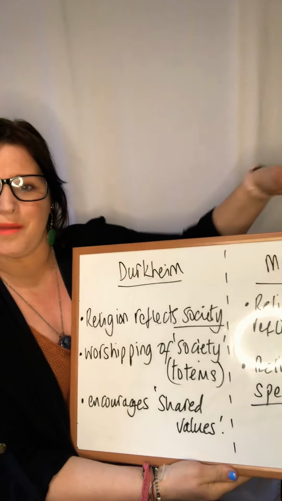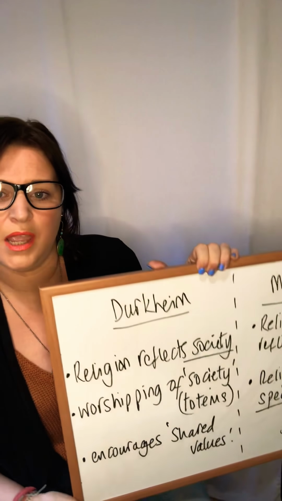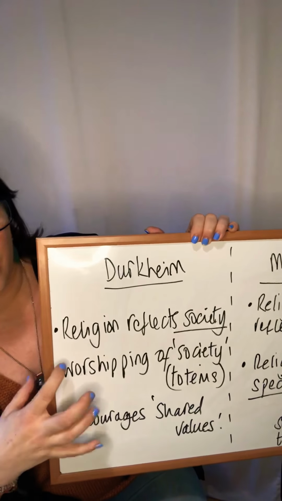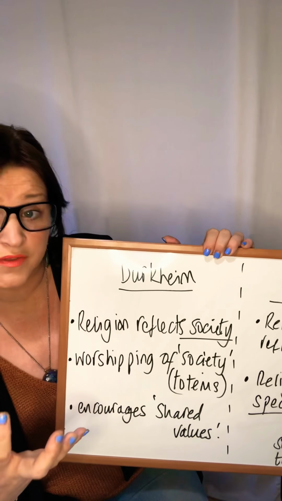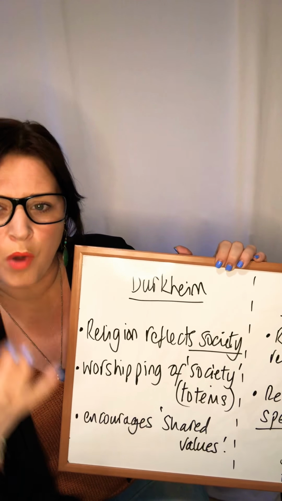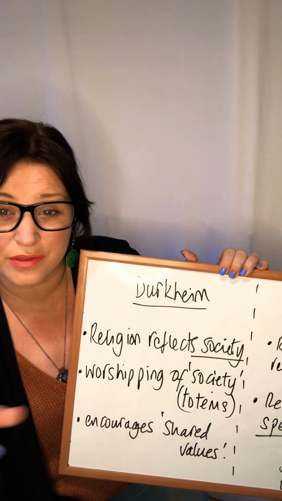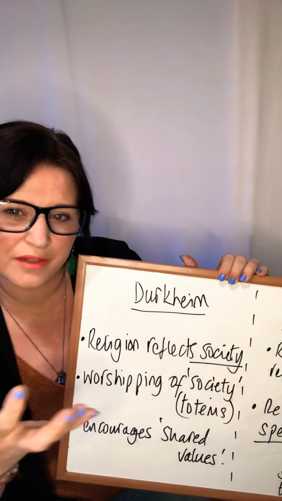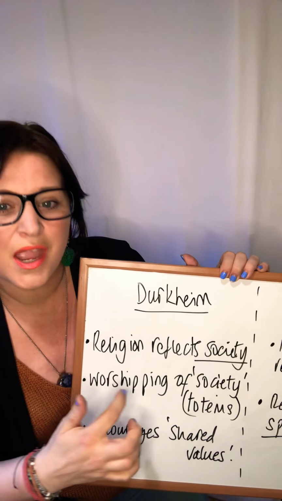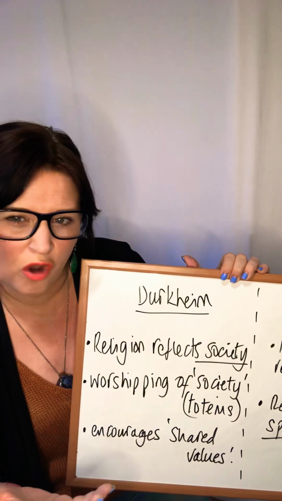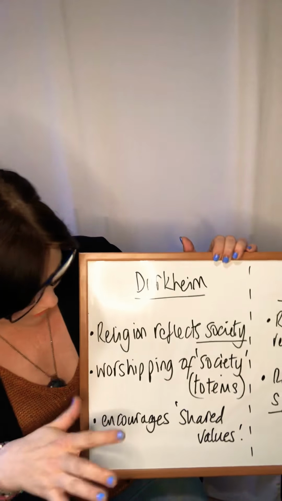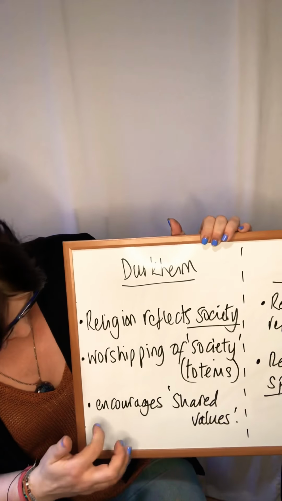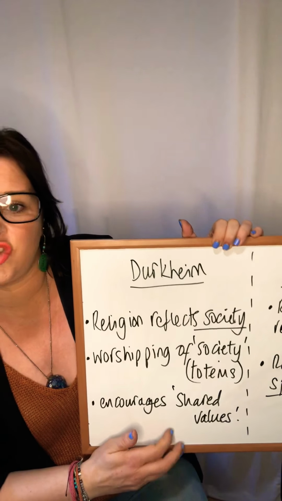So let's have a look at the key differences. I'll hold this up at the very end so you've got a chance to make any notes. But first of all, what we're looking at here is Durkheim. What Durkheim's really saying is that religion actually reflects the whole of society. So when groups of people are worshipping totems or symbols that are symbolic of their sacred beliefs and their values, that is actually a worshipping of society. So he sees the whole of society as encompassed by these religious beliefs, and that then leads to these shared values.